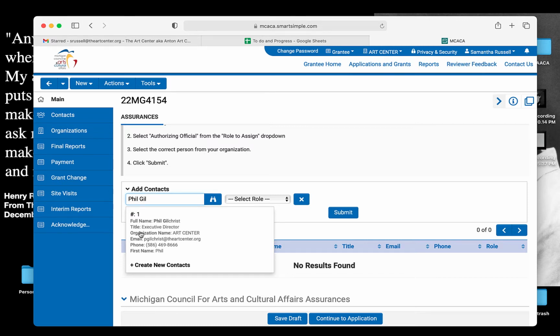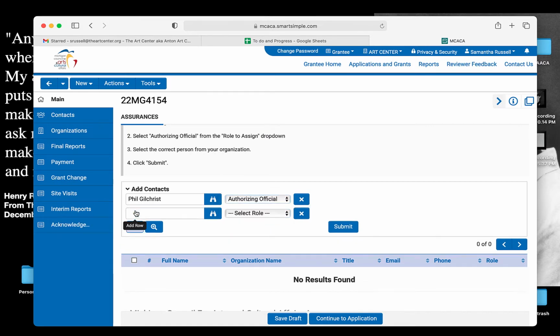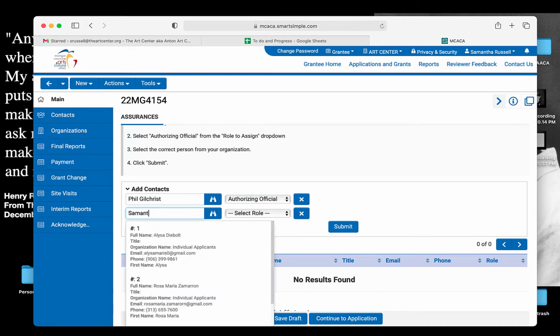Once you find the correct individual, you can check the name, the title, organization, all of that. You'll just give it a tap. And then the role for your superintendent or principal is going to be authorizing official. You'll click the plus mark. You'll add yourself. Again, make sure that you're